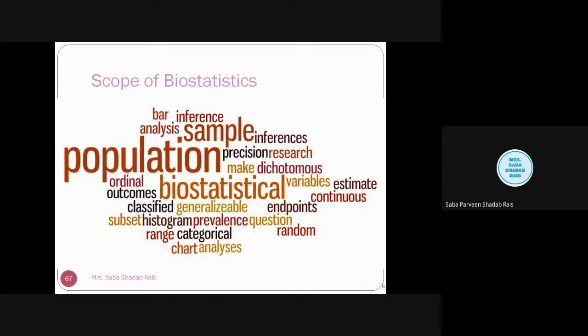At that particular time, the knowledge of biostatistics helps reach the highest level of significance, which leads to achieving a scientific conclusion.